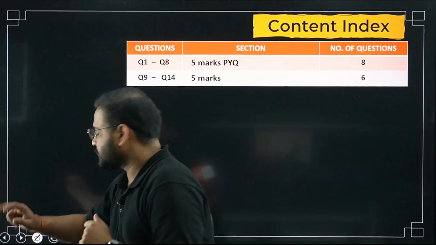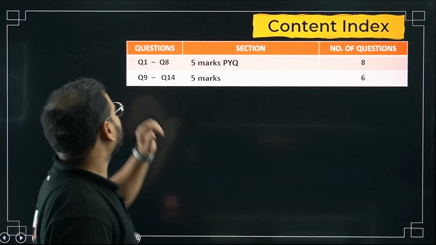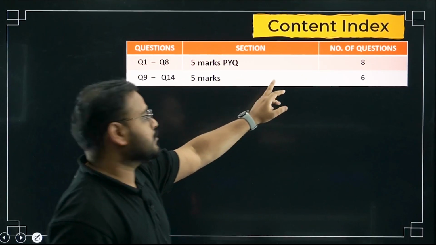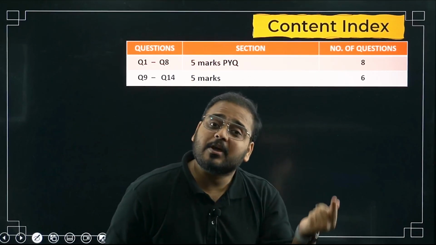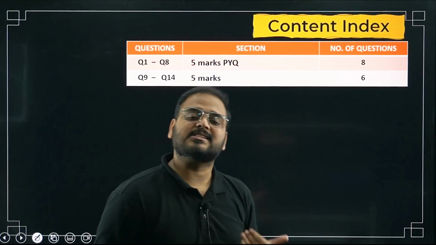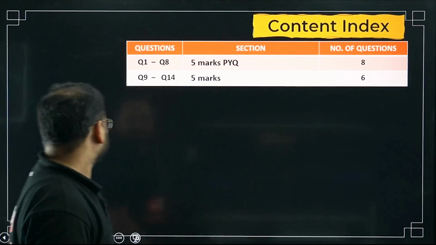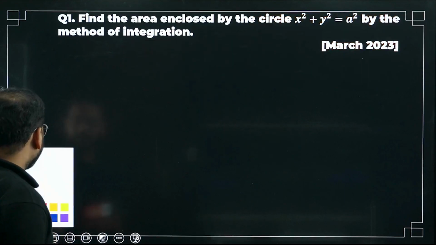Let's move on to your content index. Please check here. The first 8 are 5 marker PYQs. Okay, 8 questions I've taken there. The next 6 questions are 5 markers, not PYQs, but very good questions, which can be asked in this year's paper. Okay, let's look at question number 1.